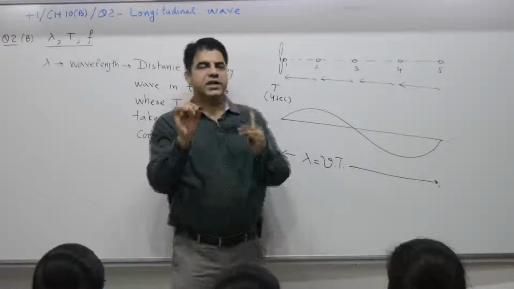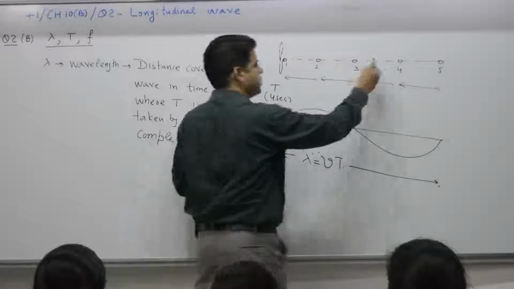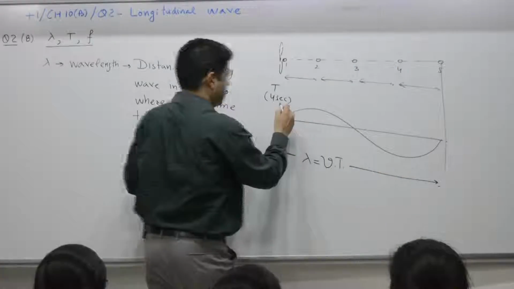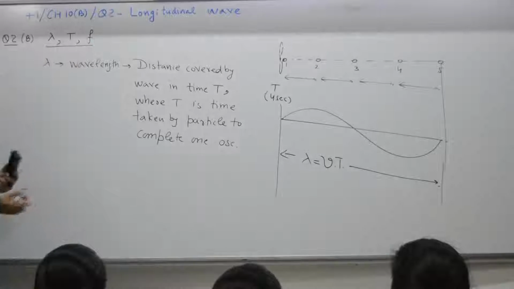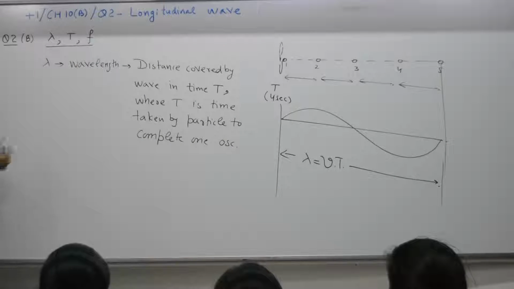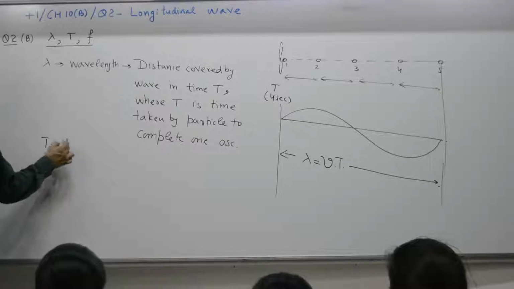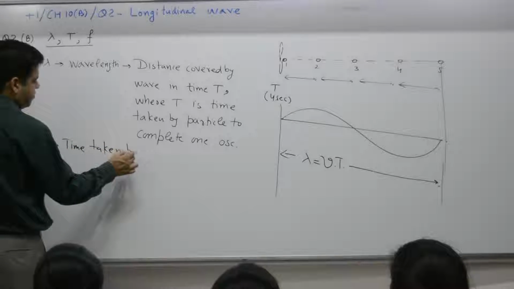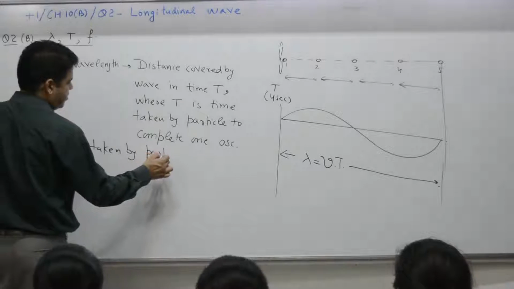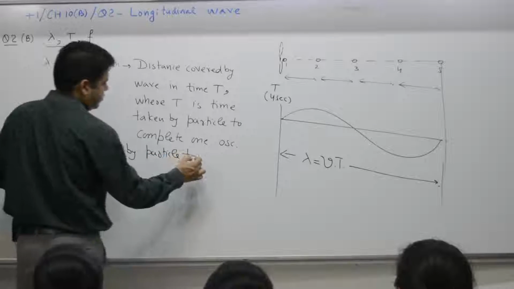During these 4 seconds, this wave has covered some distance, this much. This is termed the wavelength lambda. T is the time taken by the particle to complete one oscillation.